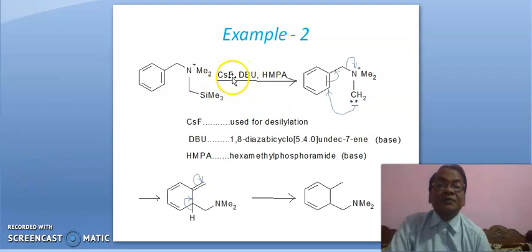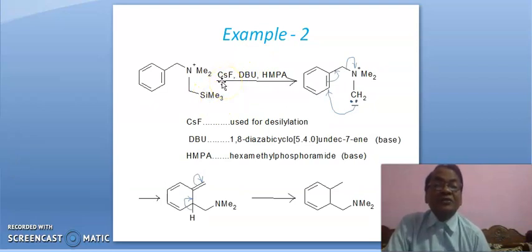Example 2. Here it is cesium fluoride. It is particular to breaking of this bond. So we call it, cesium fluoride is used for desilylation. Cesium fluoride will break this carbon-silicon bond, okay. DBU is this and HMPA is this. These two are bases, okay.